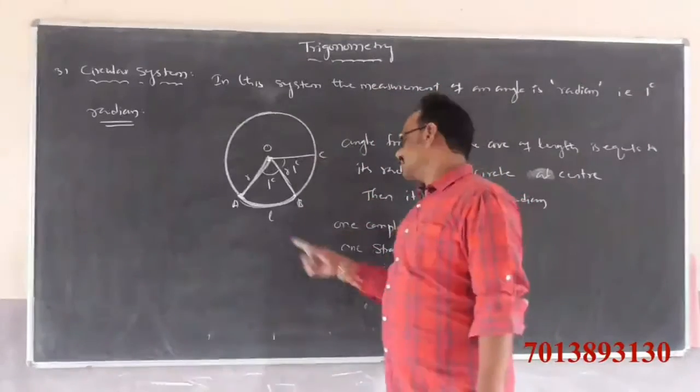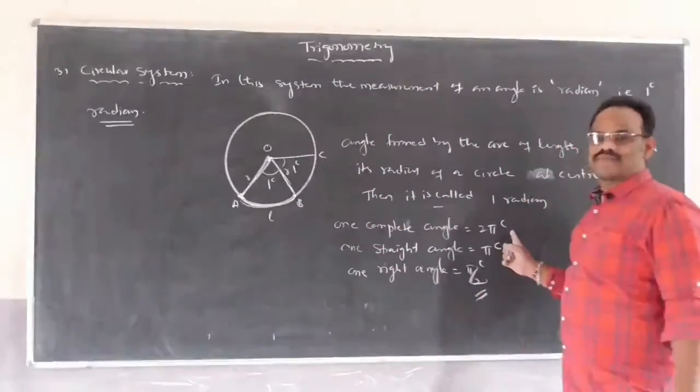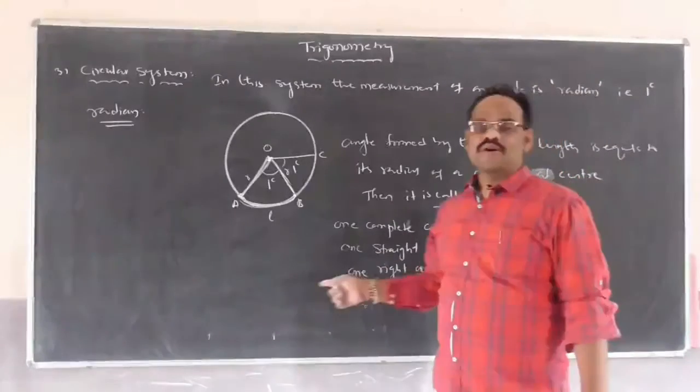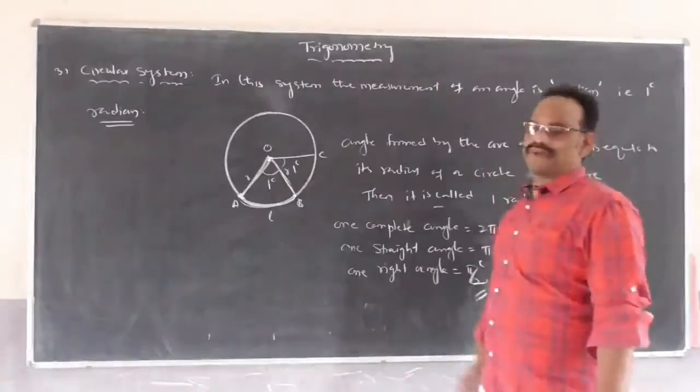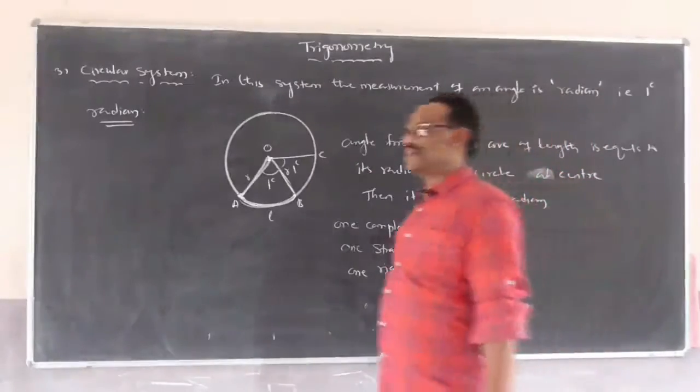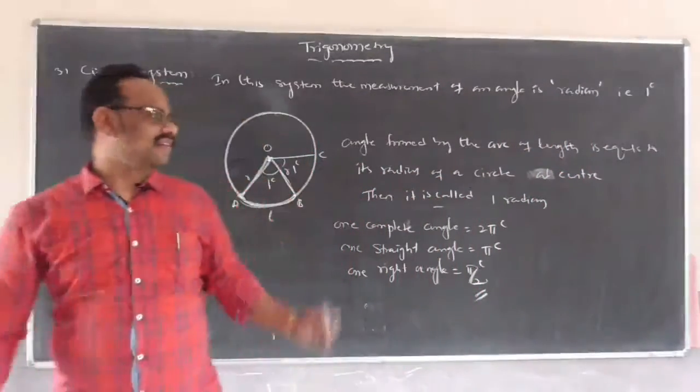One complete rotation is equal to 2 pi radians, one straight angle is pi radians, and one right angle is pi by 2 radians.